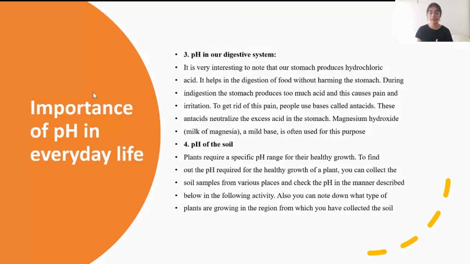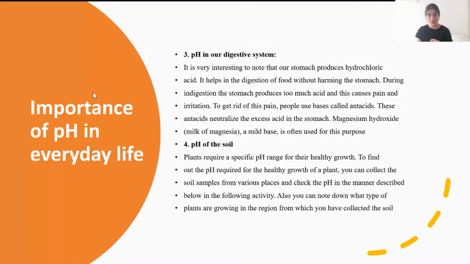During indigestion, the stomach produces a lot of acid. This acid lowers the pH of your stomach, and it causes a lot of pain and irritation. To get rid of this pain and irritation, you use something called antacids. Antacids reduce or neutralize the excessive acid.